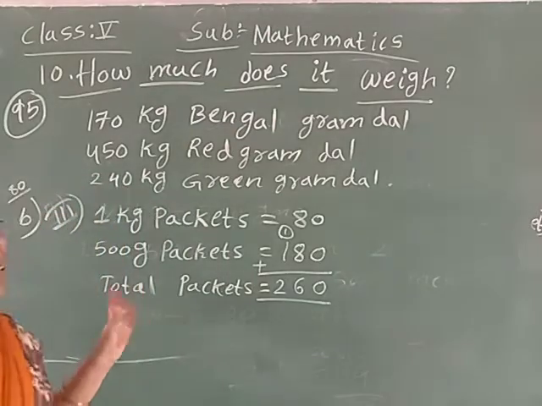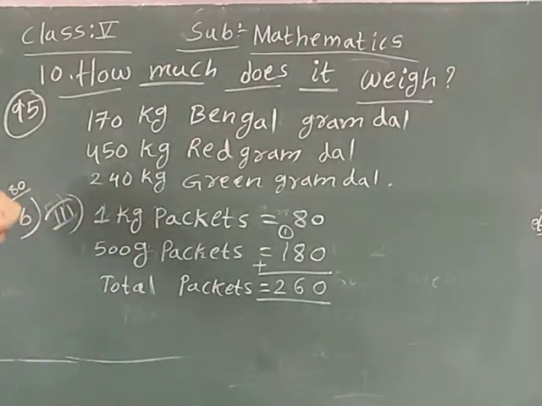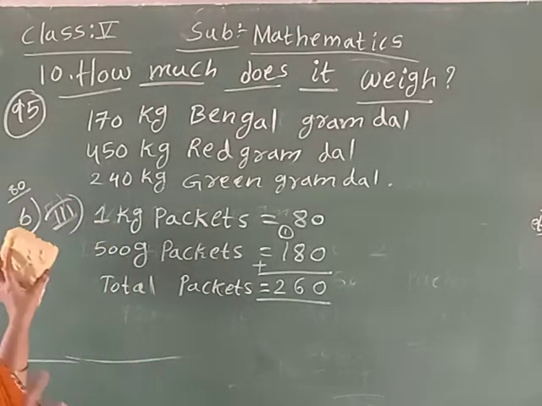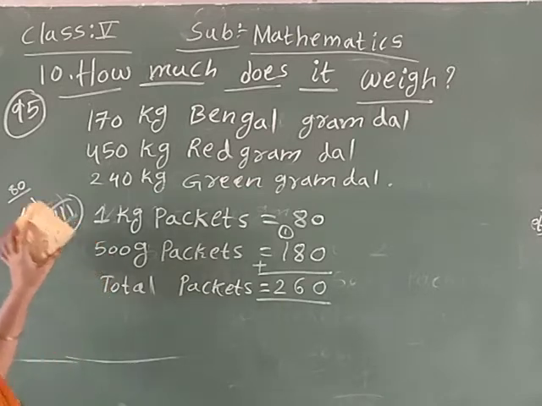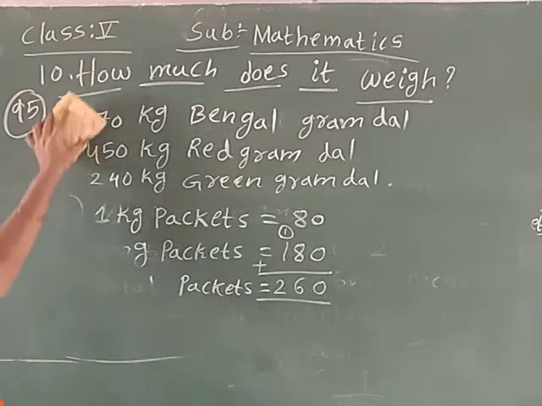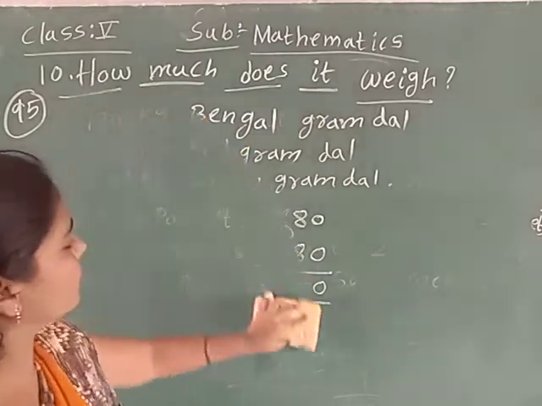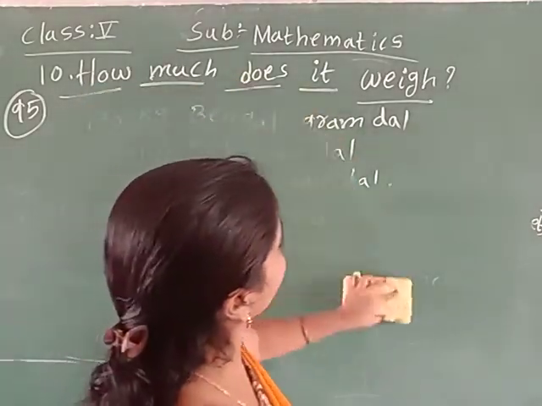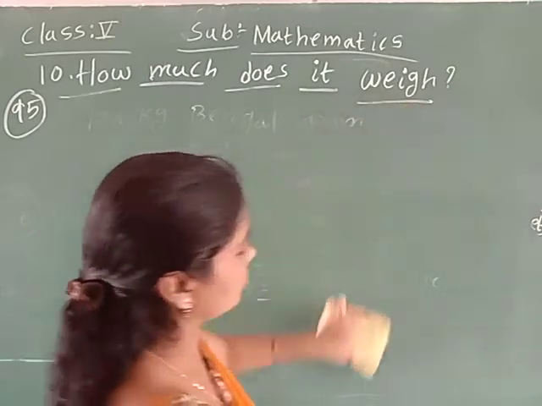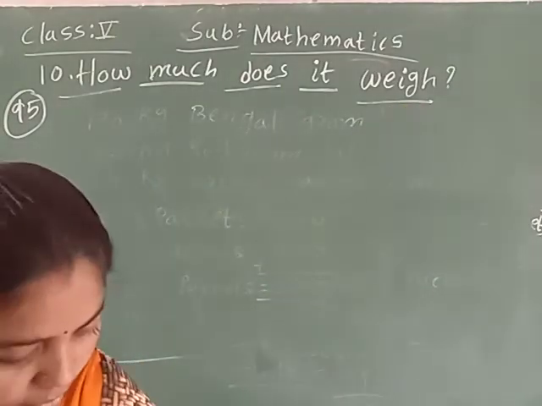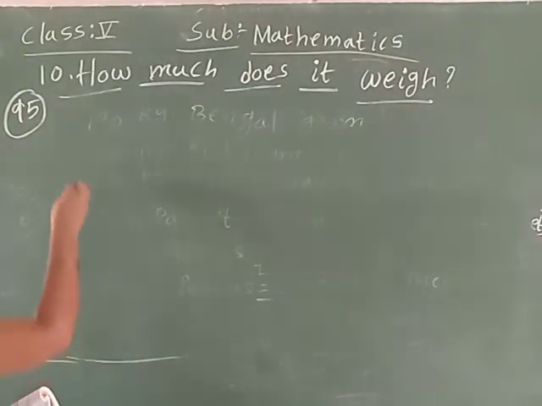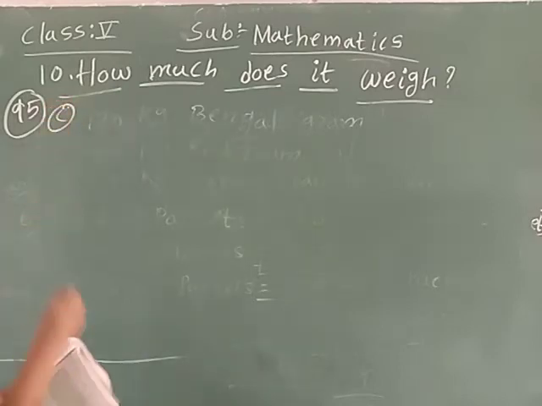Are you completed, children? Okay, now the B question has 3 steps, write neatly. Okay, now C1.